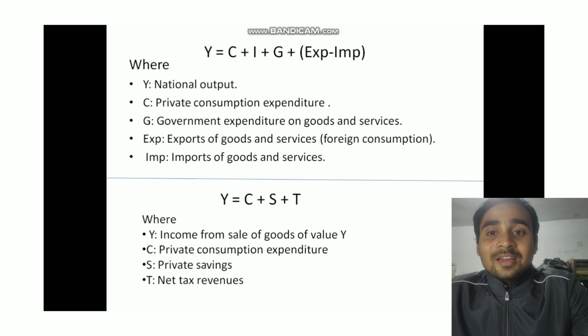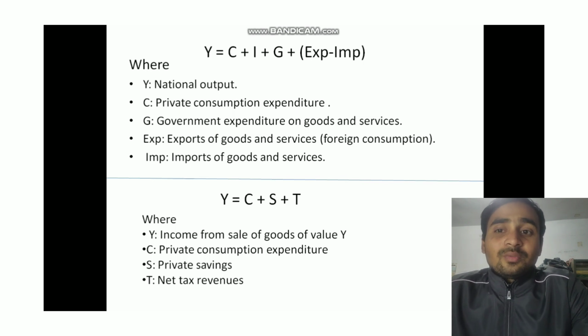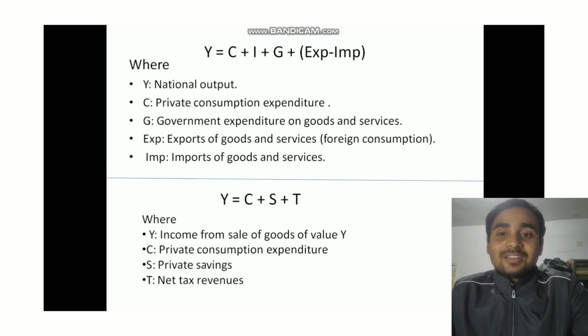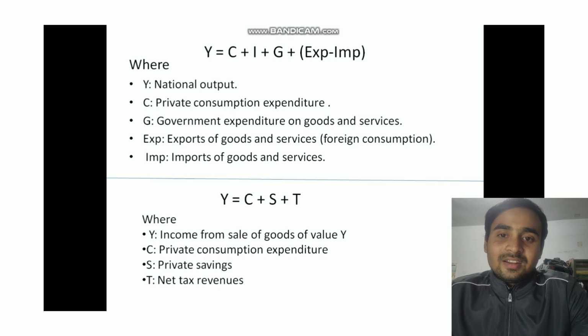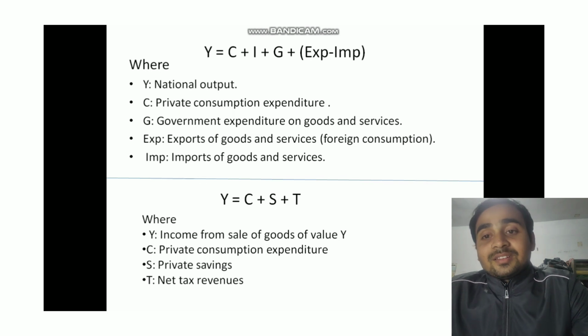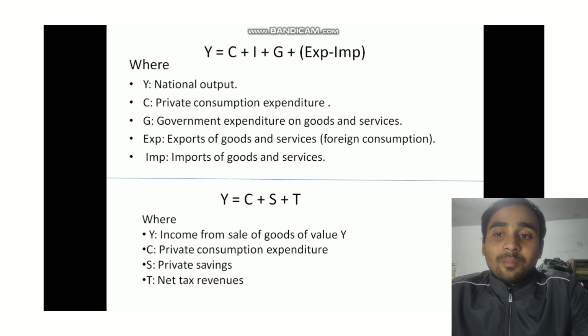And private savings are like keeping some of your money for later. When you earn more money than you spend, the extra amount you save is your private savings, right? It's like putting money aside for a rainy day or something special. And net tax revenue. Net tax revenues are the money the government collects from taxes. When you buy things or earn money, a part of it goes to the government as taxes, right? So the net tax revenues are what's left after the government takes its share, right?